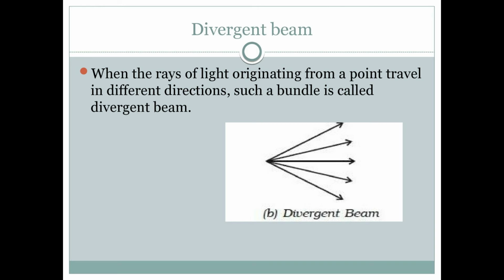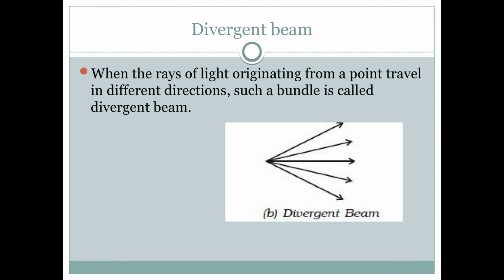Now the next topic is the divergent beam. When the rays of light originating from a point travel in different directions, such a bundle is called a divergent beam. The rays originate from a particular point. You can see in the figure also, the rays of light originate from a single point and travel in different directions. Such bundles of rays of light are called a divergent beam.